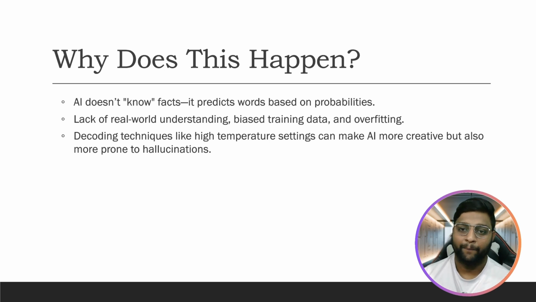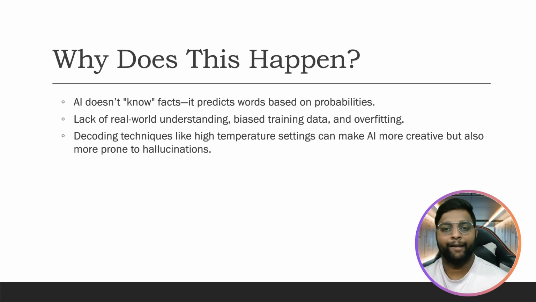Decoding techniques like a high temperature setting can make AI more creative, but also more prone to hallucinations. If you are working with RAG or fine-tuning, you might have observed that the model should answer at a specific temperature. There is a variable called temperature for retrieval QA or for fine-tuning. When you are fine-tuning, when you are trying to print the output, you tell the model to answer at a temperature between 0 and 0.9. You tell the model to answer based on the temperature.